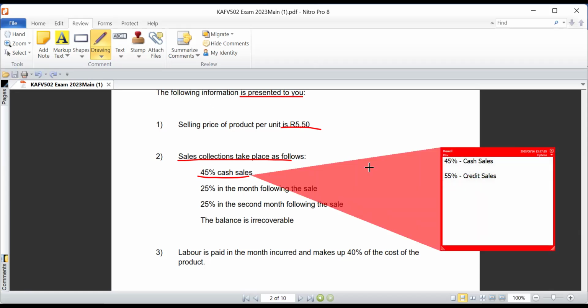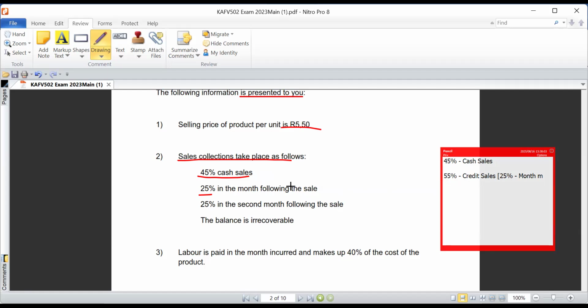Then we are told 25% is collected in the month following the sale. They are now breaking down the collection of these credit sales. So 25% is collected when? The month following the actual month of sale. Meaning if we sold products in January, the 25% of the 55% is collected in February.